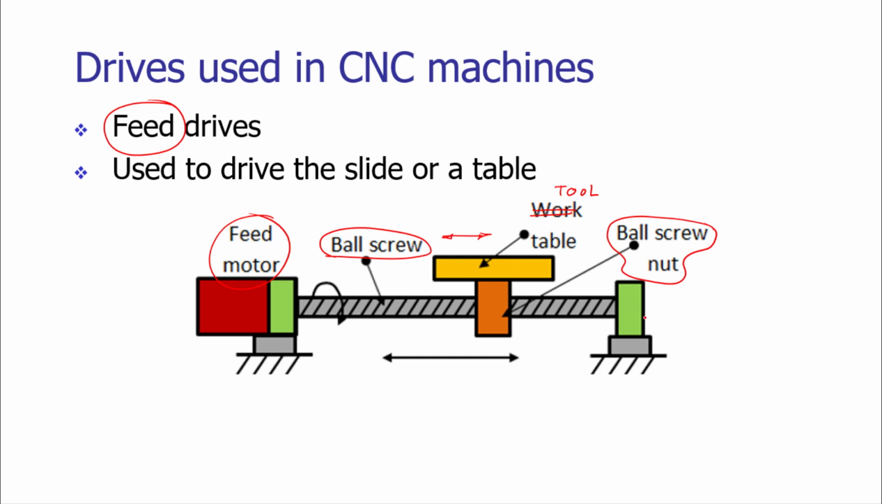The other end of the ball screw is supported. So when the feed motor rotates the ball screw, there is translatory motion of the ball screw nut. As the table is attached to the ball screw nut, we get the required linear motion. In this way, we can have the feeding of the workpiece to the tool, and then we get the required work done.